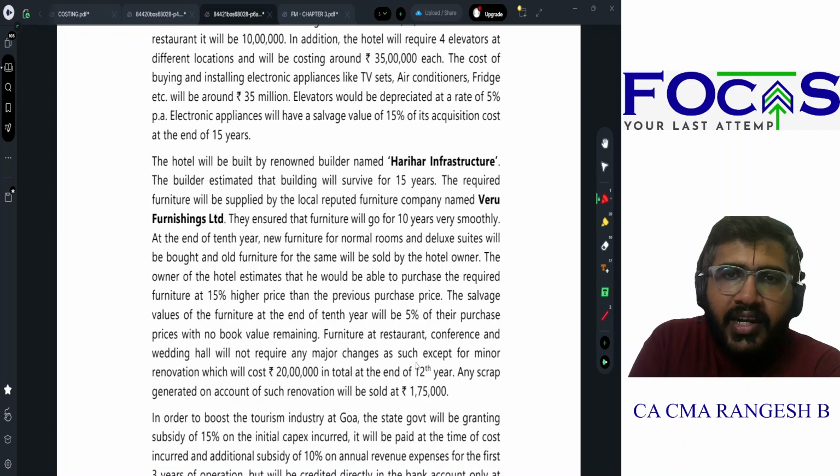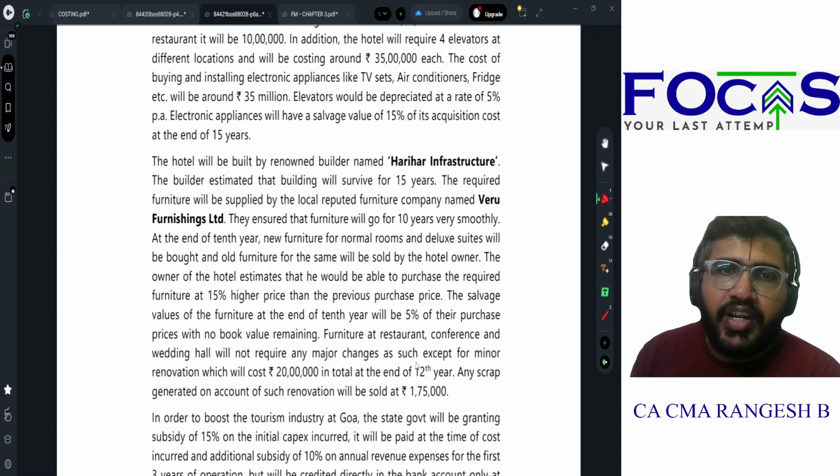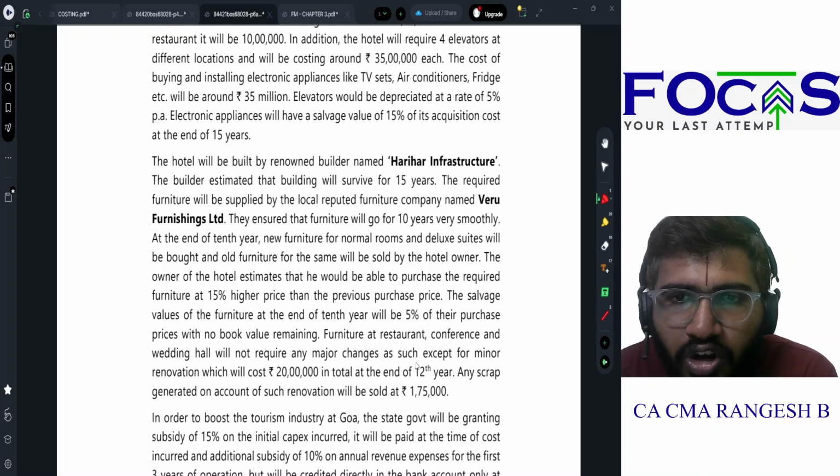It will be built under the name of Harihar Infrastructure. The builder estimated the building will survive for 15 years. The required furniture will be supplied by a local reputed furniture called Veru Furnishings Limited. They ensure that the furniture will go for 10 years very smoothly. At the end of 10th year, new furniture for normal rooms and deluxe suites will be bought, and old furniture for the same room will be sold by the hotel owner.